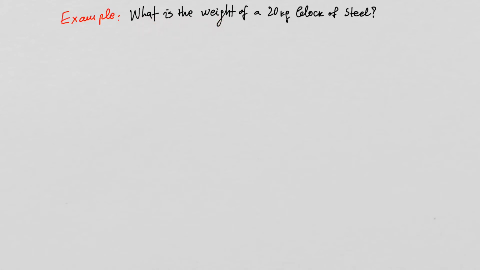What is the weight of a 20 kilogram block of steel? So what we know is the mass of the block, 20 kilograms. And since I'm looking for weight, I also know the gravitational acceleration. And of course, this is a constant, and close to the surface of the Earth is always 9.8 meters per second squared. What I'm looking for is the weight of this block of steel.